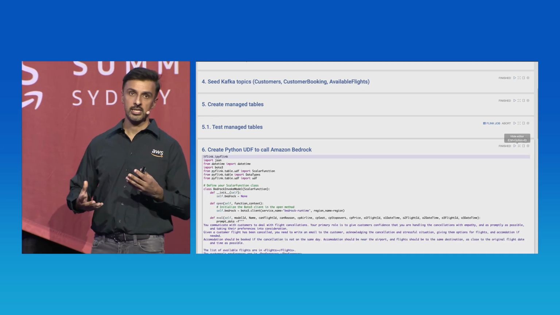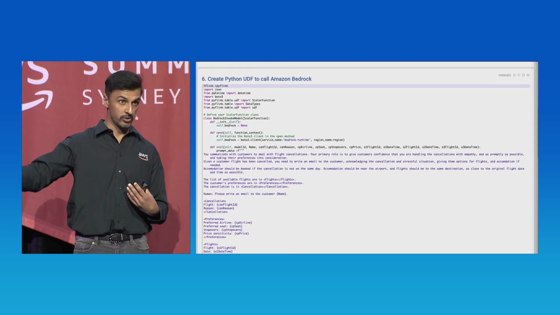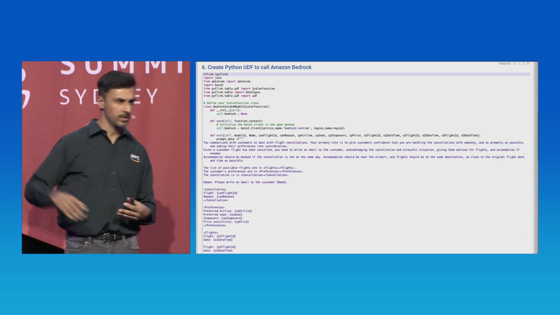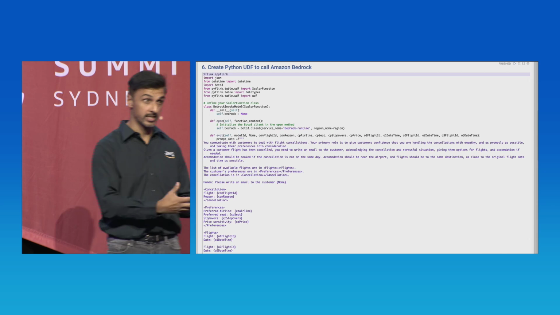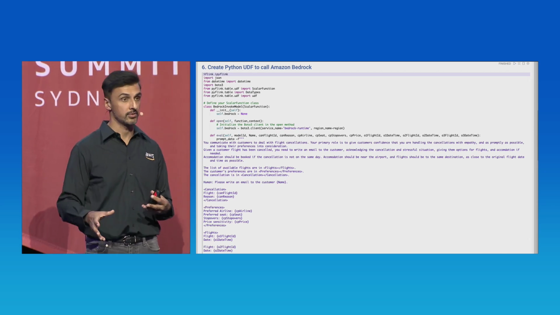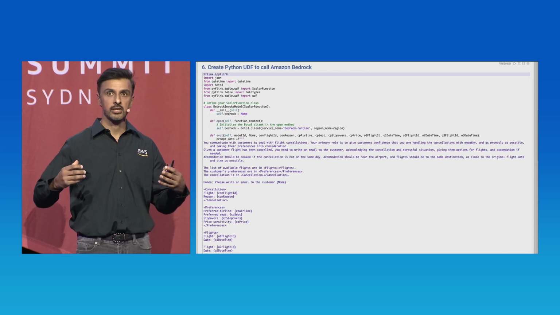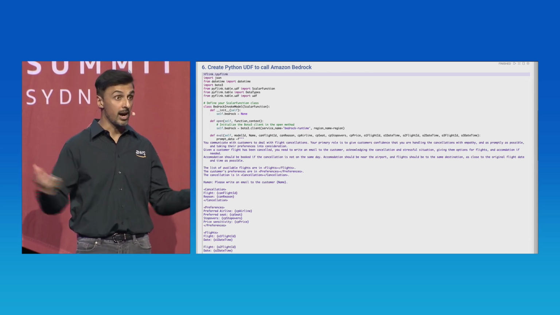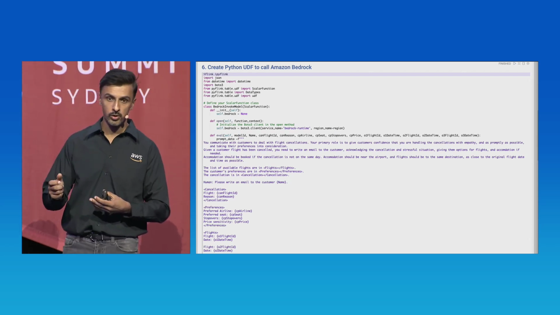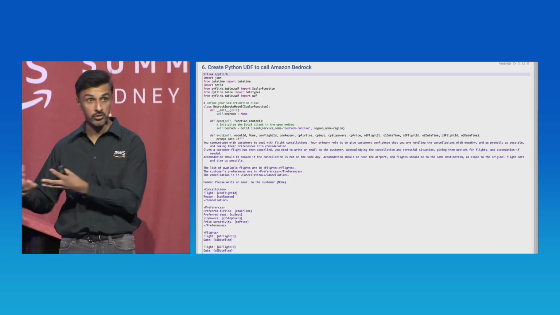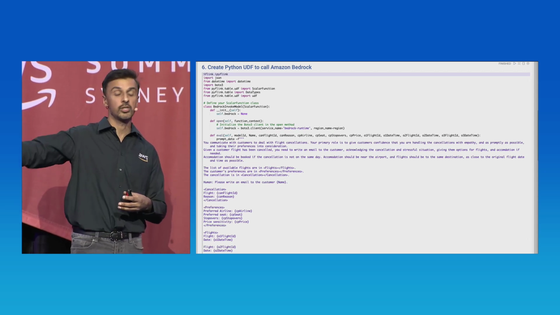Next, what we want to do is figure out how can we pull generative AI into this. So we want to use Amazon Bedrock. So we want to be able to call an external API. To call Amazon Bedrock from Flink SQL, we're going to leverage Python UDFs. User-defined functions enable us to essentially leverage the vast amount of Python libraries in Flink SQL. So what we can do is work with the Python library AWS SDK or Boto 3. We can pull that in and create a function which calls Amazon Bedrock.